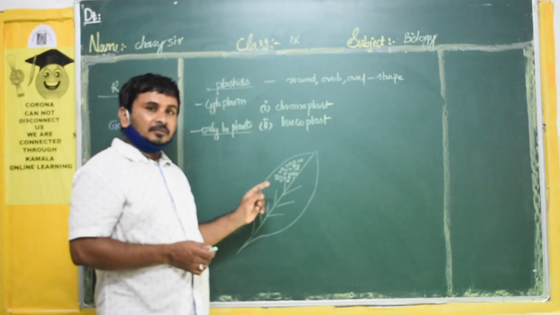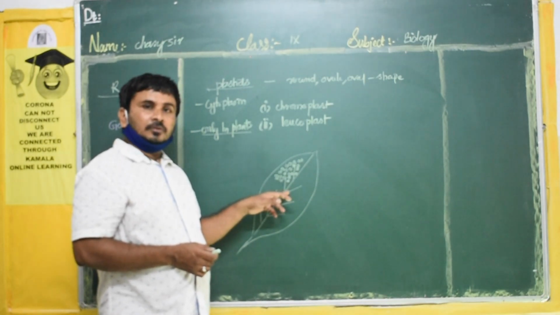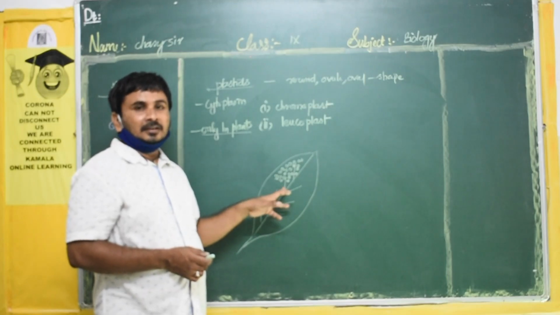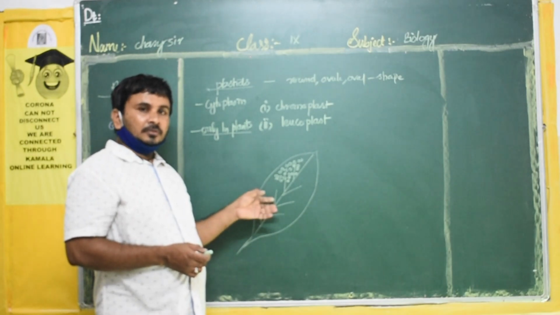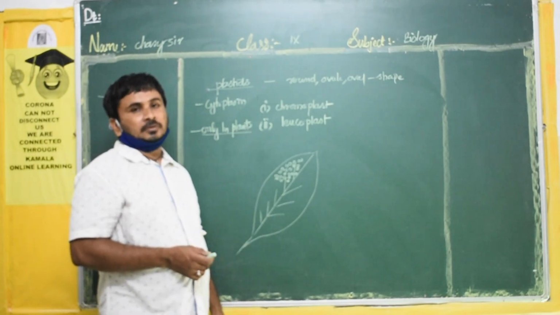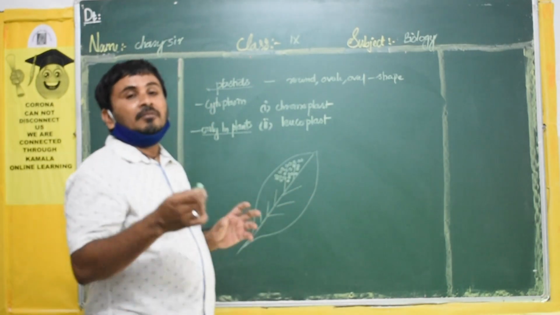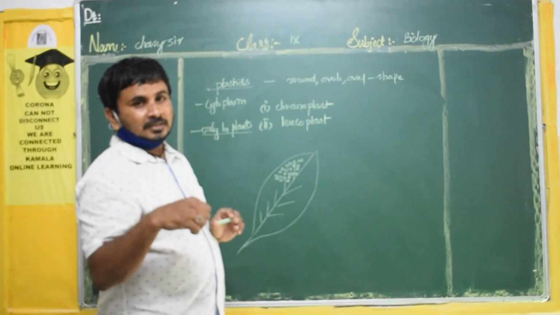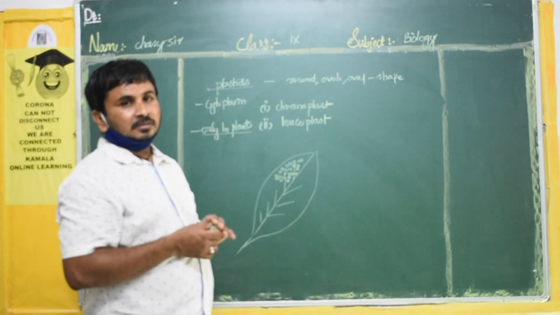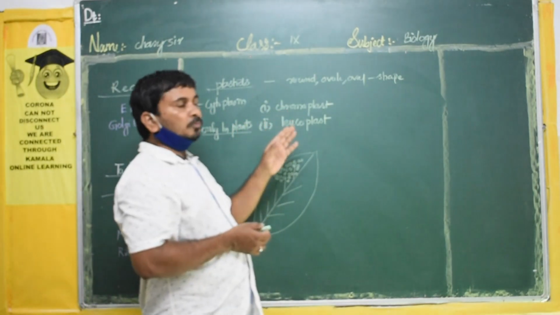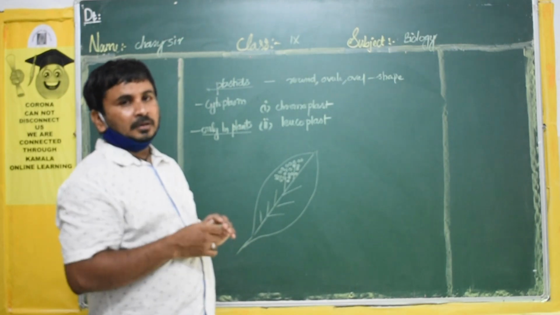Some leaves are different colors, yellowish, yellow, red, brown, like that mixed colors will be there on the leaf because of this chromoplast only. The flower also has different colors because of these plastids, and fruits also have different colors. The chromoplasts give color to the different parts of the plant.